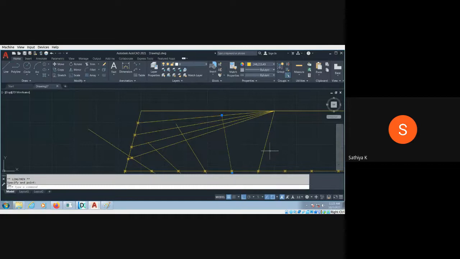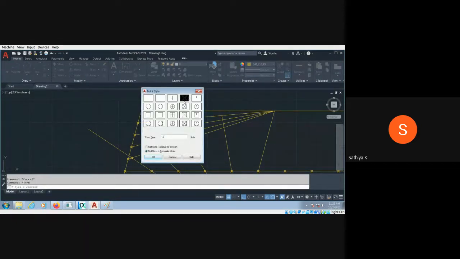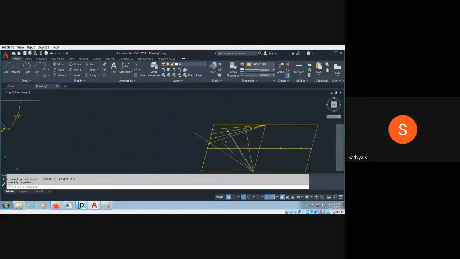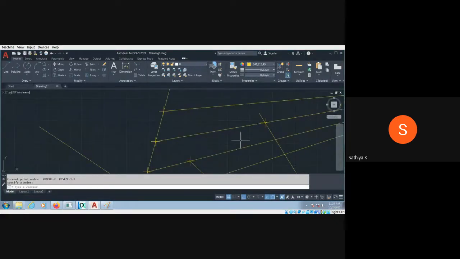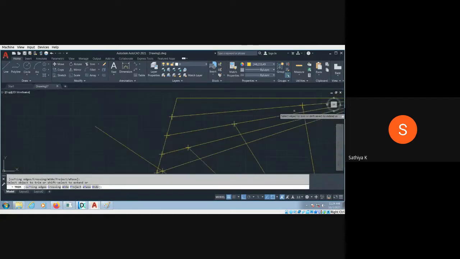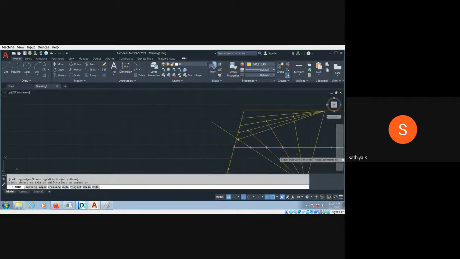So I just change the point type. Change this at that point. Use the point command and move the point here. Space. This should be here. Space. It should be here. Okay, so I'm getting those things, and you can trim the unwanted things. Otherwise, you may get some confusion. So this is not required. So use the trim command and remove the unwanted things.